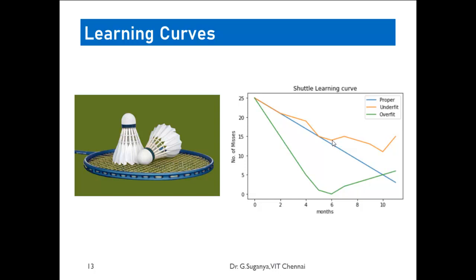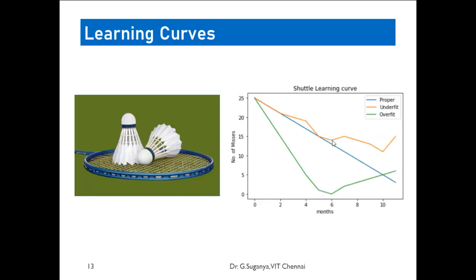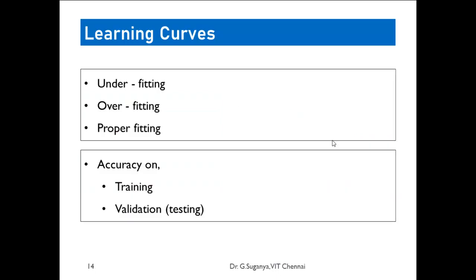And also you could see after the 10th month the number of misses increases. Okay, so these are the possible kinds of students that you can see in any learning environment, and accordingly we have three different cases. One is underfitting. Who's the underfitted guy here? Yeah, the one with the orange color. So that's where we end up with underfitting, overfitting, and proper fitting.